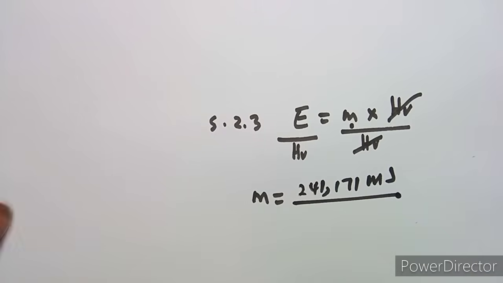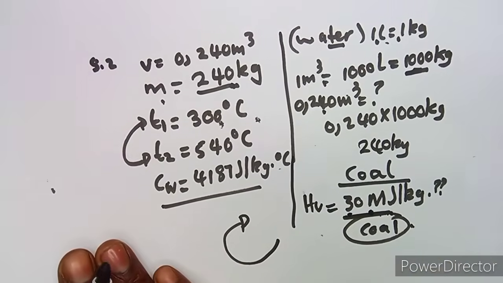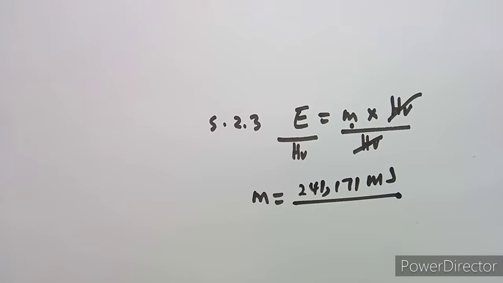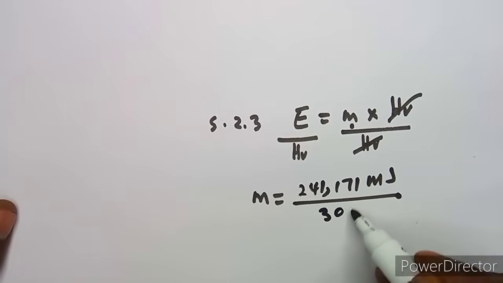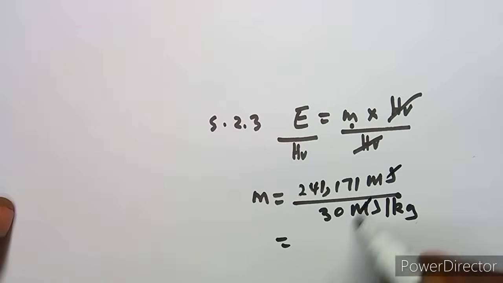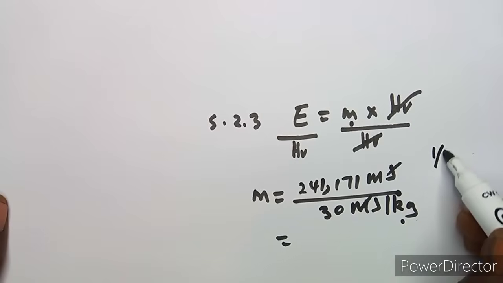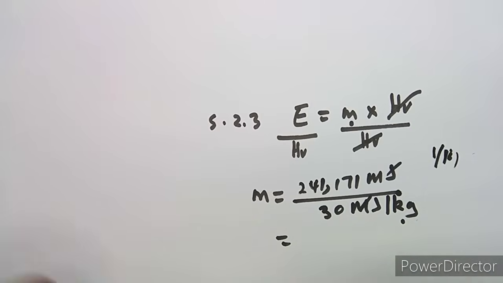We obtained this from our information sheet: 30 megajoules per kg. As you can see, the megajoules will cancel and our answer is going to be in kgs, because it's 1 divided by per kg.